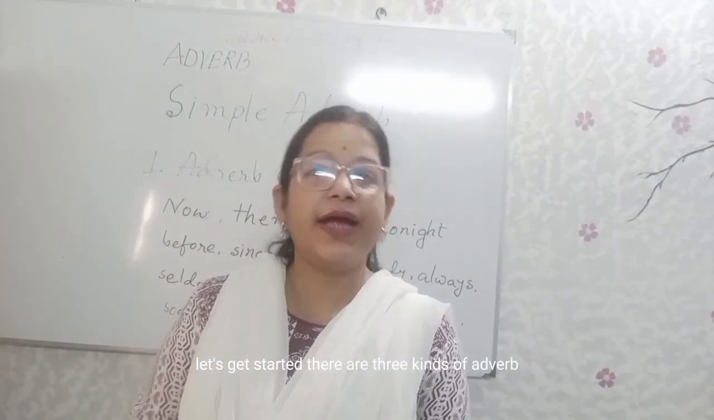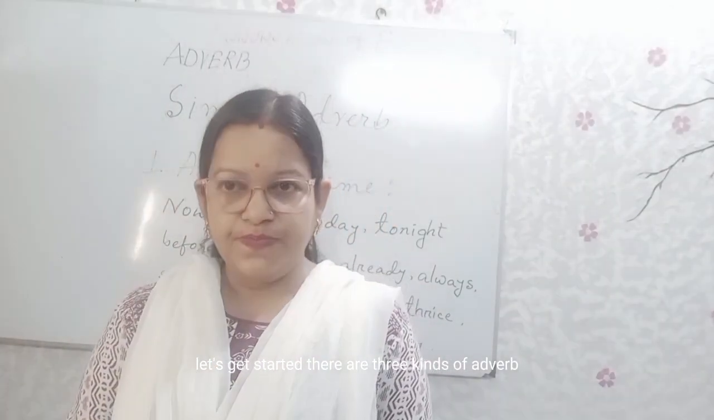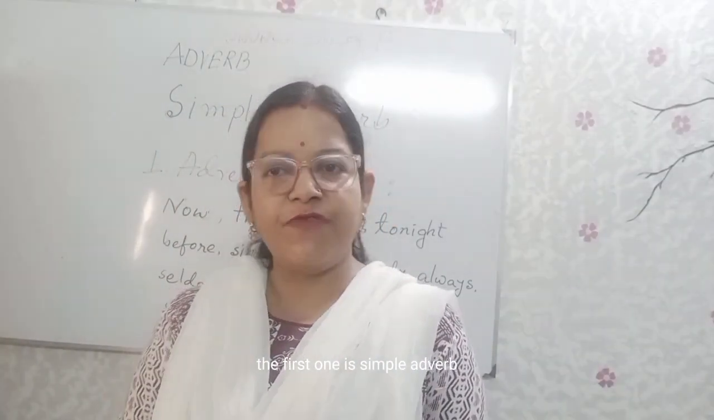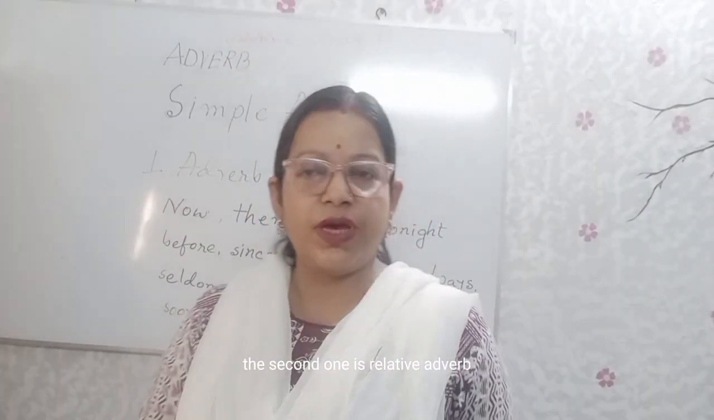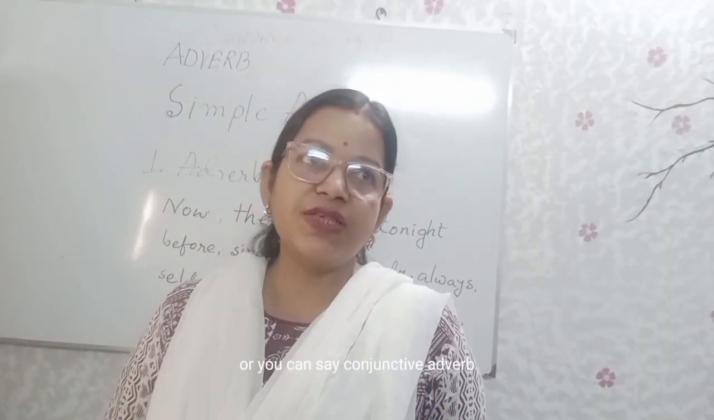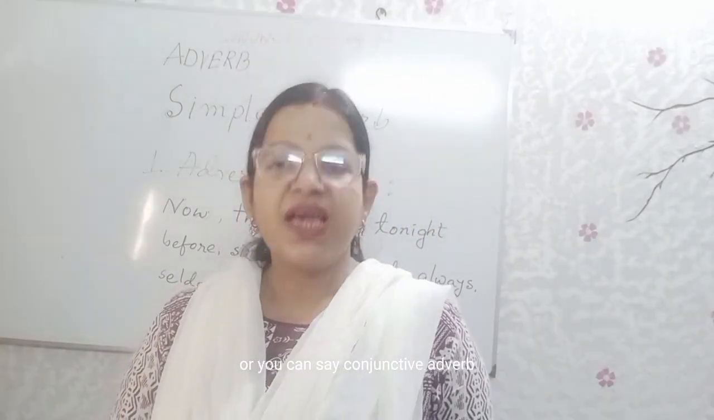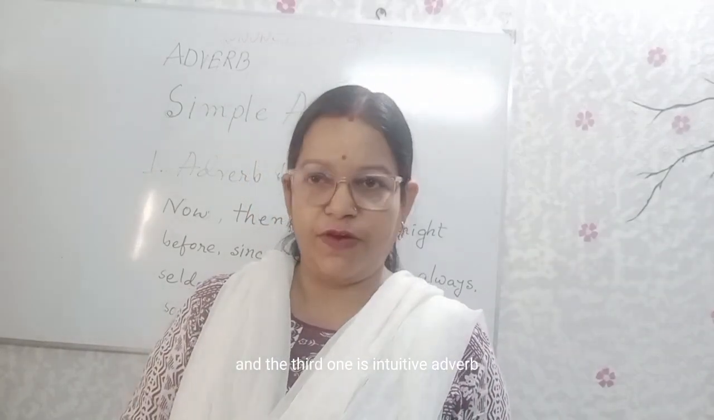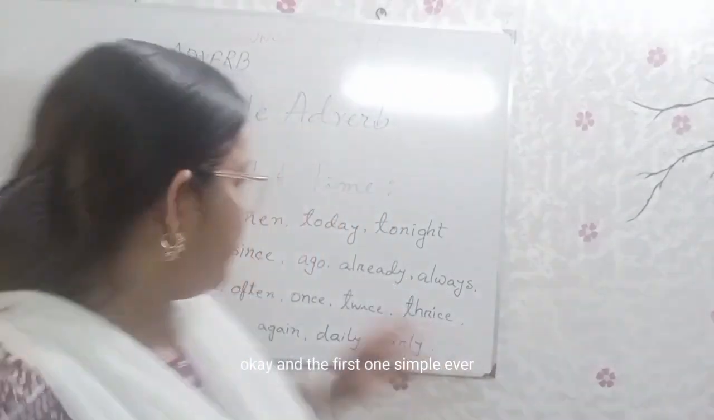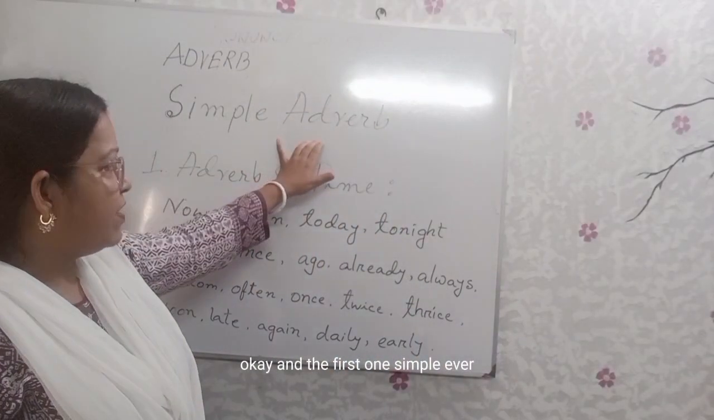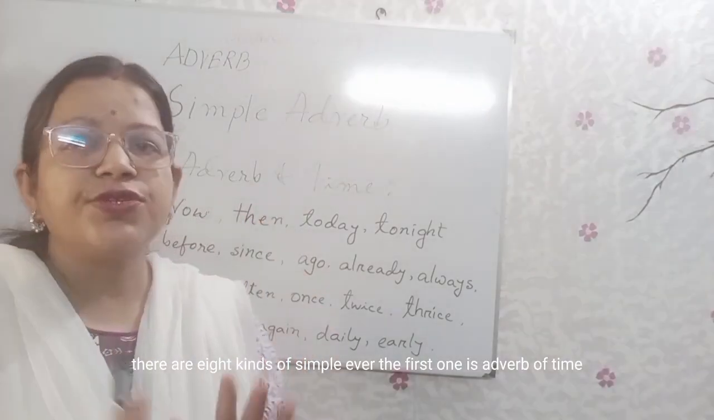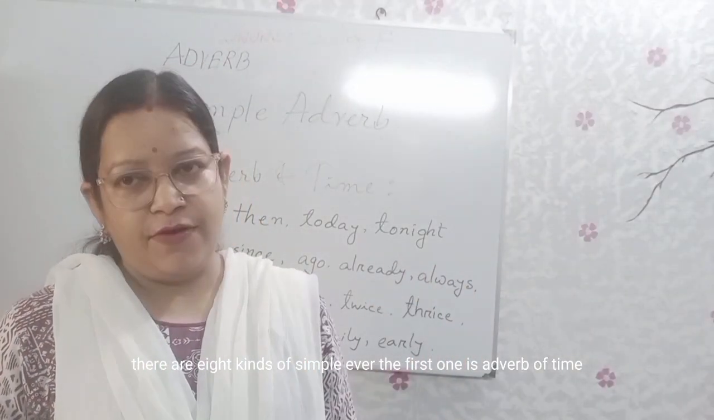There are three kinds of adverb. The first one is simple adverb, the second one is relative adverb, or you can say conjunctive adverb, and the third one is interrogative adverb. And the first one, simple adverb, has 8 kinds.